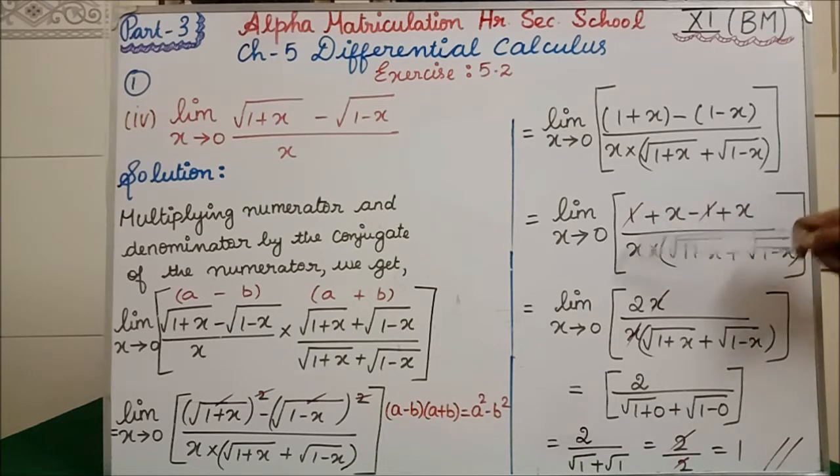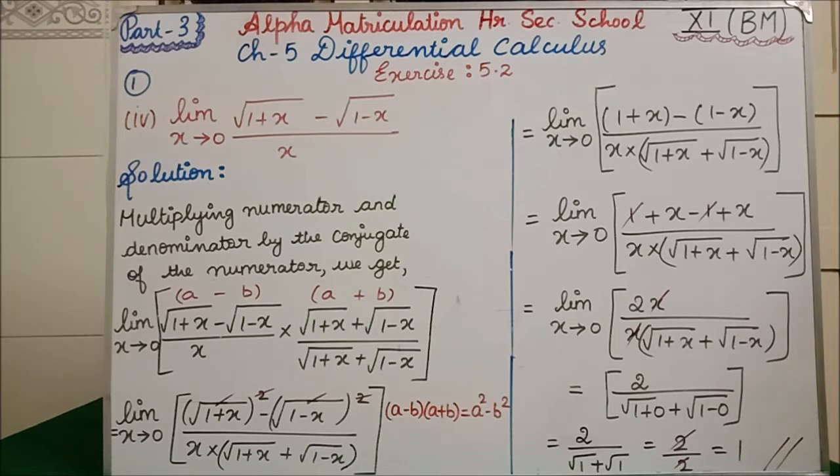So minus 1 and plus 1 will get cancelled, divided by x into square root of 1 plus x plus square root of 1 minus x. X plus x is what? 2x, divided by x into square root of 1 plus x plus square root of 1 minus x. Now you can see this x and x will get cancelled.